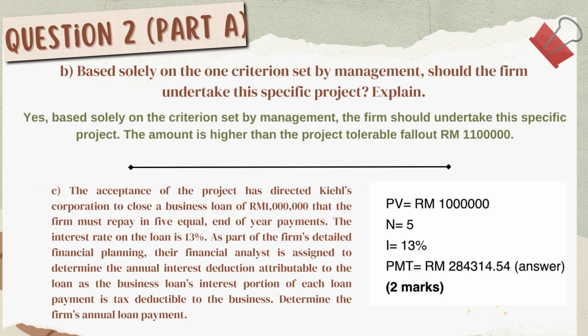On to question C. Kale Corporation accepted a project and secured a 1 million business loan repayable in 5 equal end-of-year payments at a 13% interest rate. The financial analysts need to calculate the annual interest deduction as the loan interest portion is tax deductible. Determine the firm's annual loan payment. So the answer is using financial calculator to calculate the PMT. Given the PV is 1 million, the total of 5 years and interest of 13%, the PMT is 284,314.54 annually.